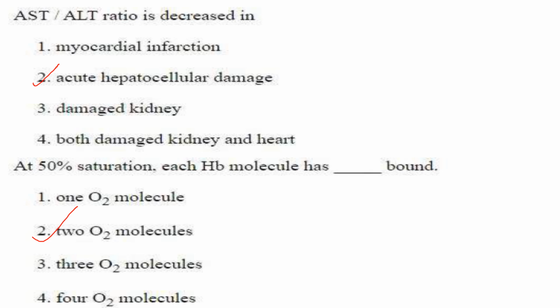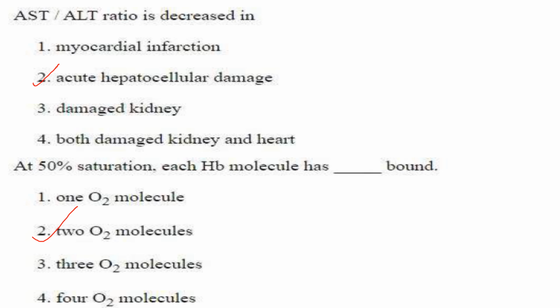So the answer here is acute hepatocellular damage. Now if you take option 1, that is myocardial infarction, that is heart attack, AST is released from the damaged heart muscle, increasing AST-ALT ratio. Then damaged kidney, if you see, neither AST nor ALT is significantly affected. These enzymes are not primarily found in kidney.